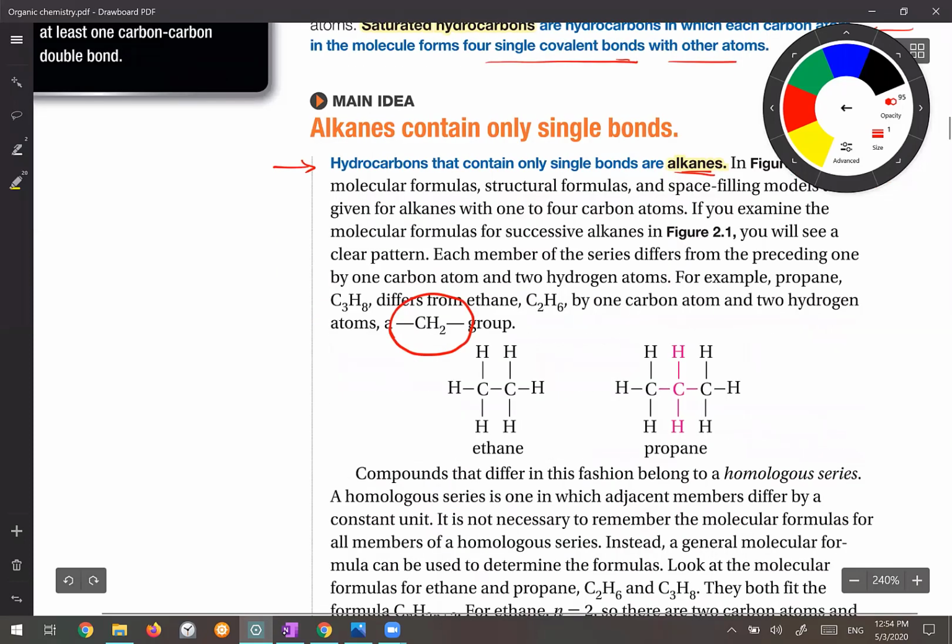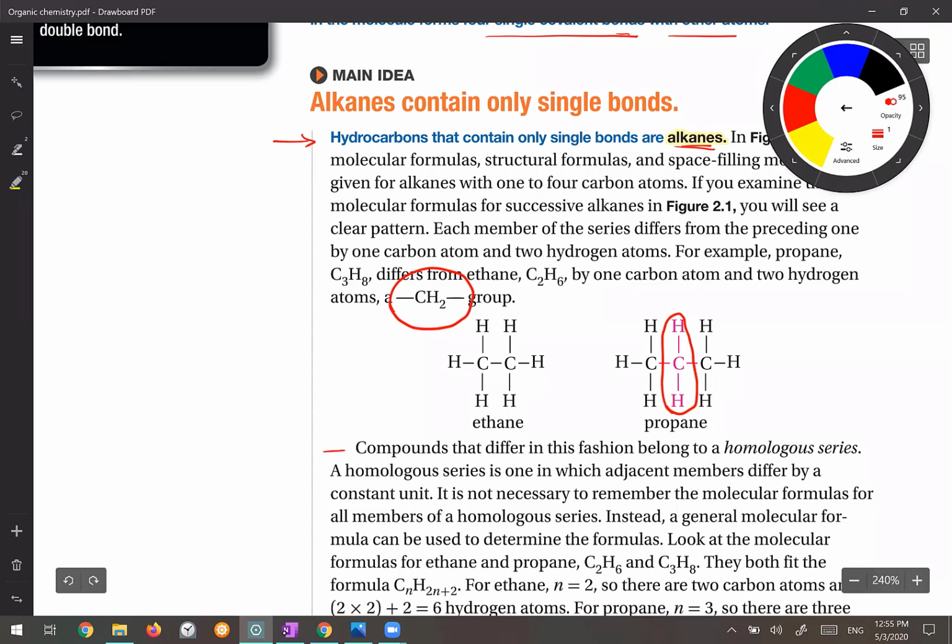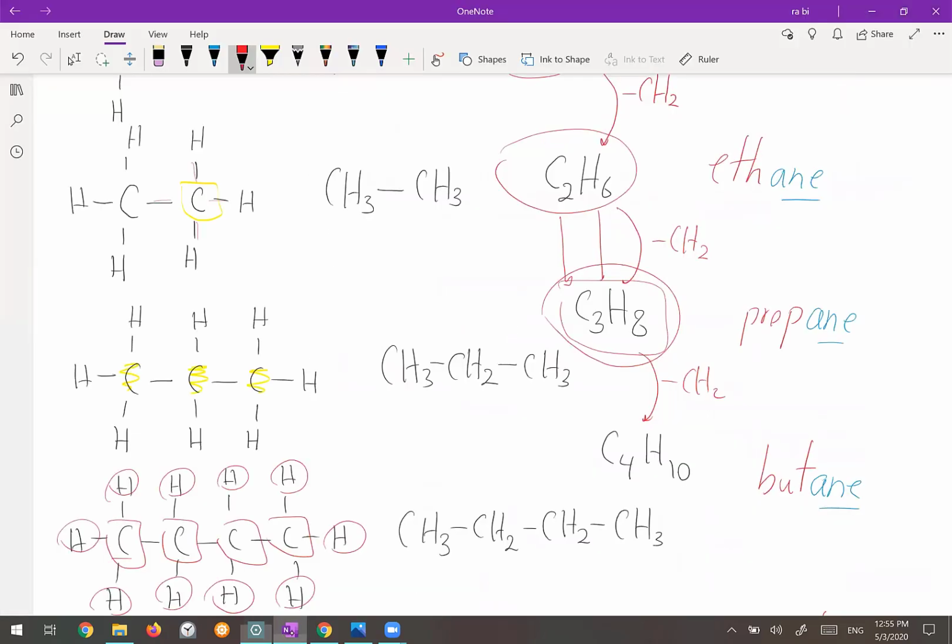So compare the ethane and propane. What does the propane have more than ethane? It has 1 CH2 group. That's all. If it has 2 more CH2 groups than ethane, it becomes butane. Okay. So it says the compounds that differ in this fashion belong to a homologous series. So the homologous series is just another name for the specific group of the organic molecule. Okay, so let's go back to here.